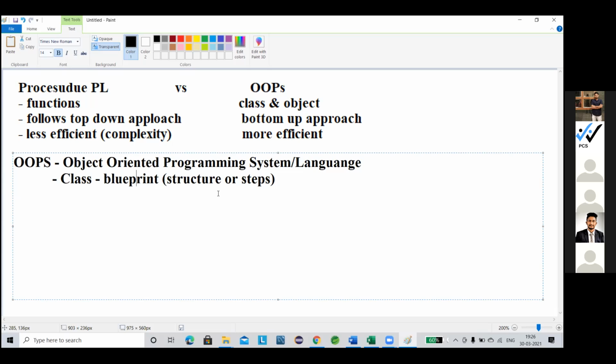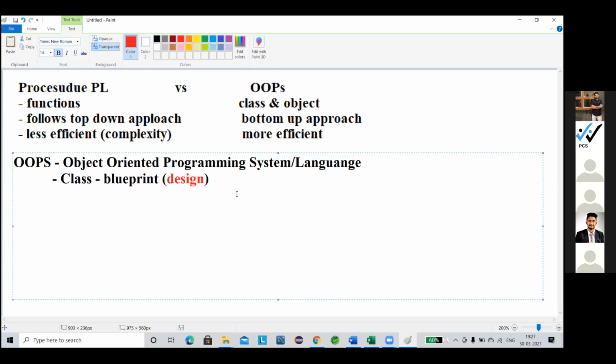A structure represents something, maybe a pictorial representation, a textual representation, or some kind of visual representation of things. Steps means some steps involved to solve something. But what is the difference between a blueprint and, more precisely, a design? I'm writing it, read. What is the difference between this blueprint and design?